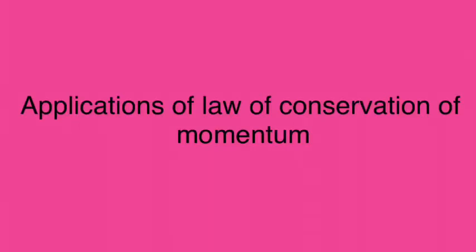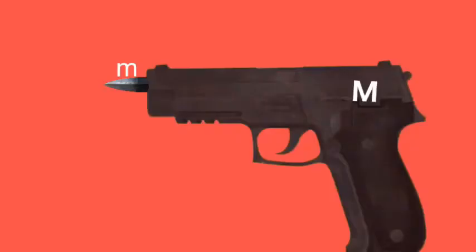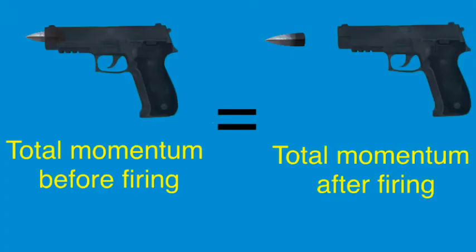Hello dear students, in this video we will discuss applications of the law of conservation of momentum. Let us consider a system of a gun of mass capital M and a bullet of mass small m. Children, from the law of conservation of momentum, we know that the total momentum of an isolated system remains constant. So, for the system of gun and bullet, we can write: total momentum before firing is equal to total momentum